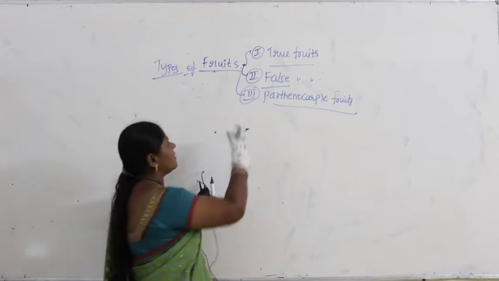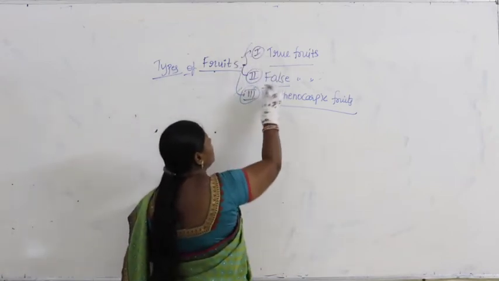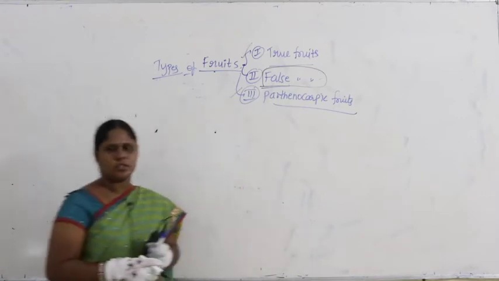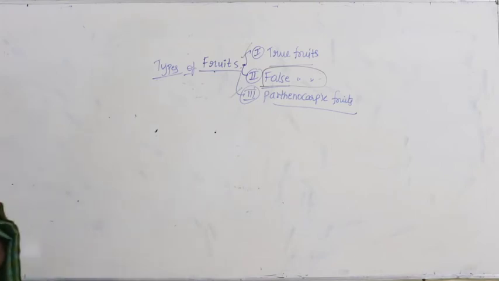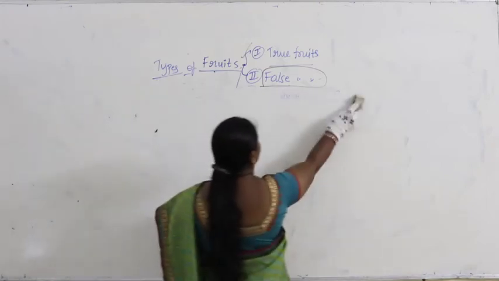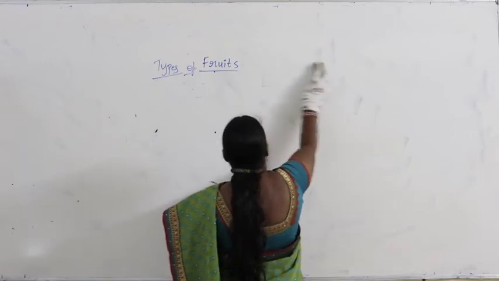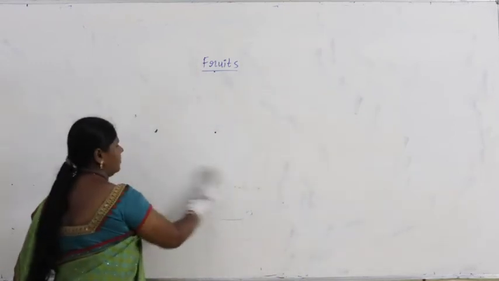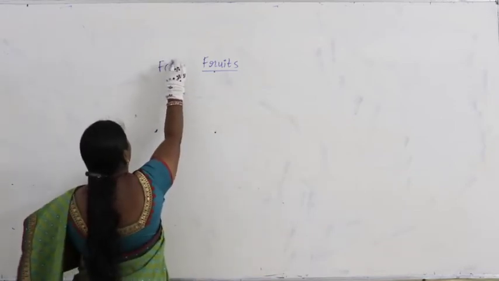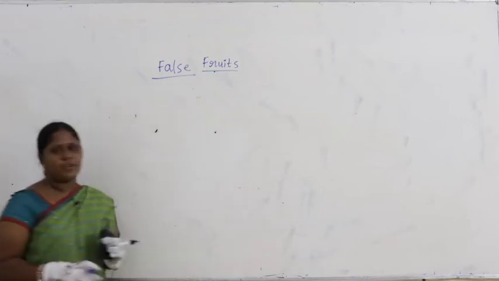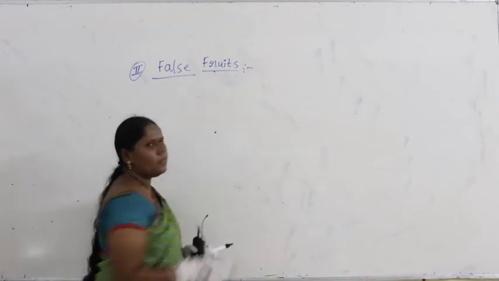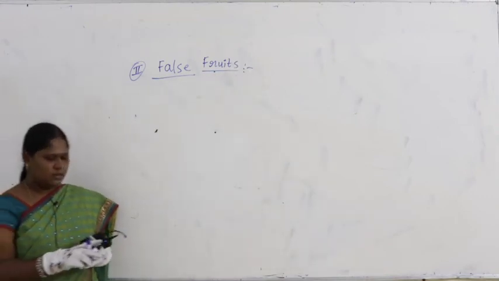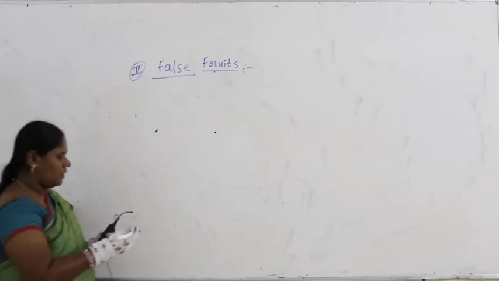So we already have discussed parthenocarpic fruits, we discussed true fruits. Now we need to continue our discussion with false fruits. So let us go with the second category, what we call false fruits. Now when we take the false fruits, generally the fruit which develops from